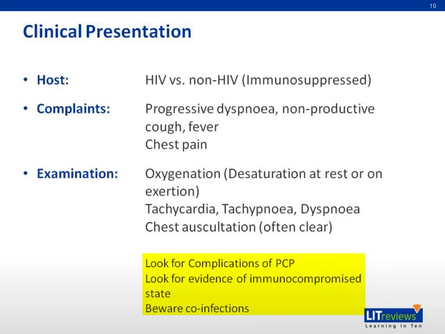We need to look for complications of PCP infections, especially in patients who have been untreated for a long time. They are very breathless. Look for evidence of pneumothorax, and in the HIV patients, also beware of co-infections. They may also have coexisting infections like tuberculosis.